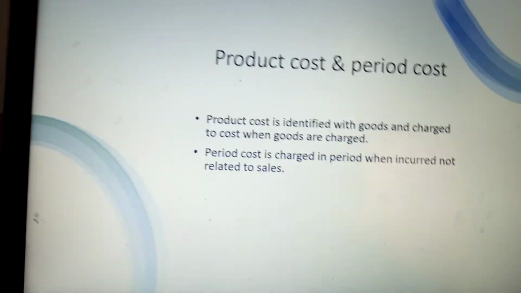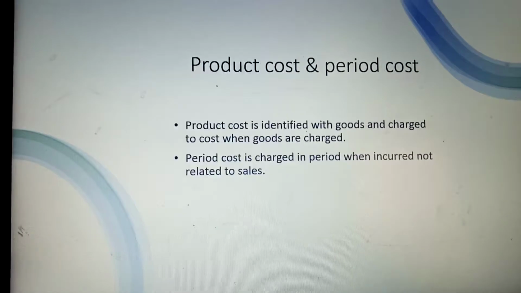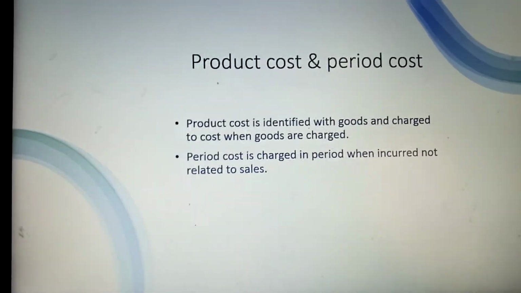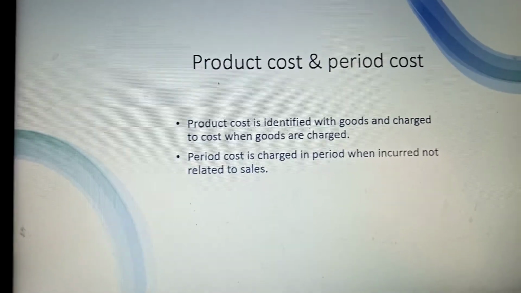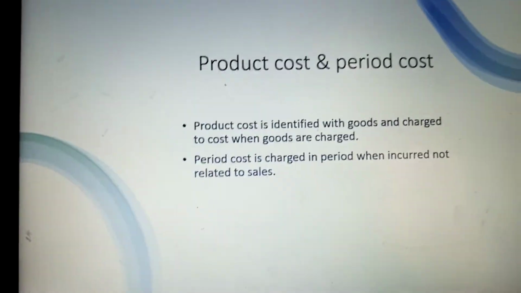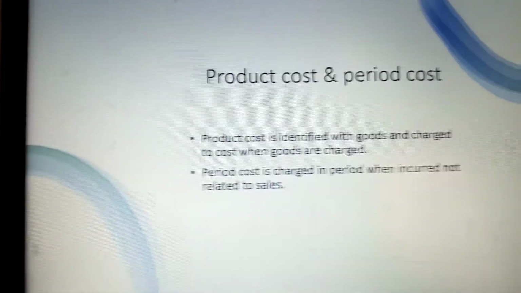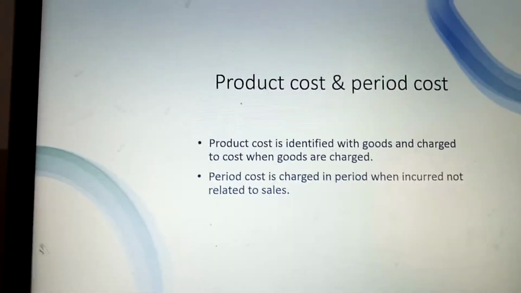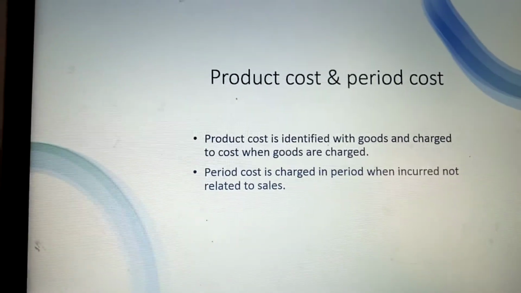Product cost and period cost. Product cost is a cost which is absorbed into the product, and it is only charged to the P&L when the goods are sold. Period cost is not absorbed, is not made part of the product cost, and it is expensed out in the period it is incurred.